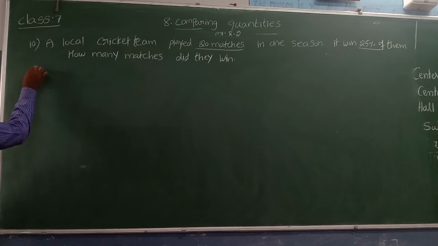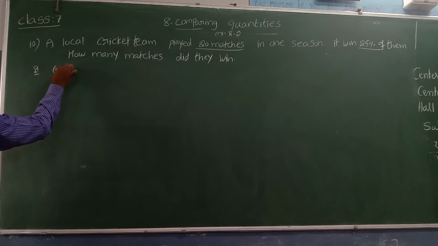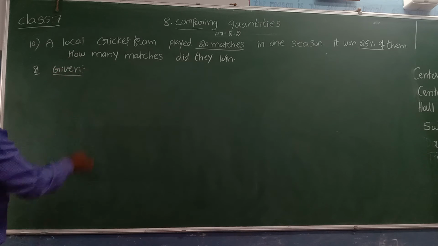Let's see the solution. First we write the given data. Tell me, how many matches did they play? 20 matches.